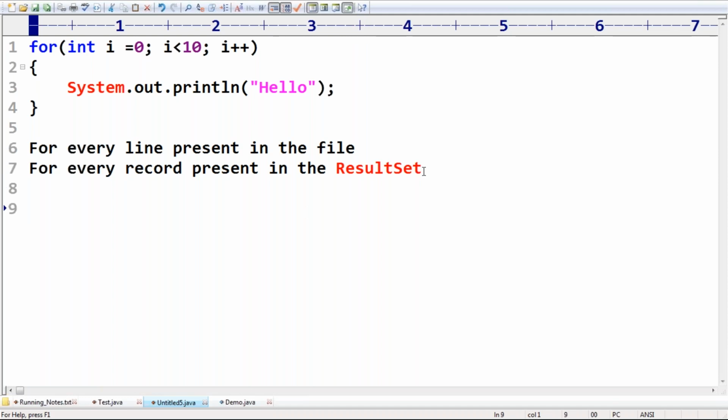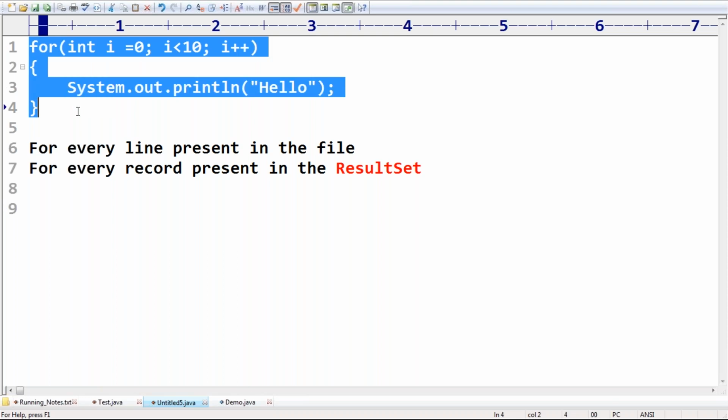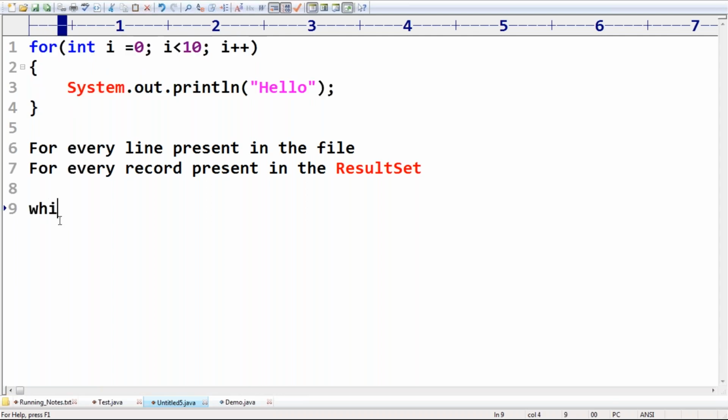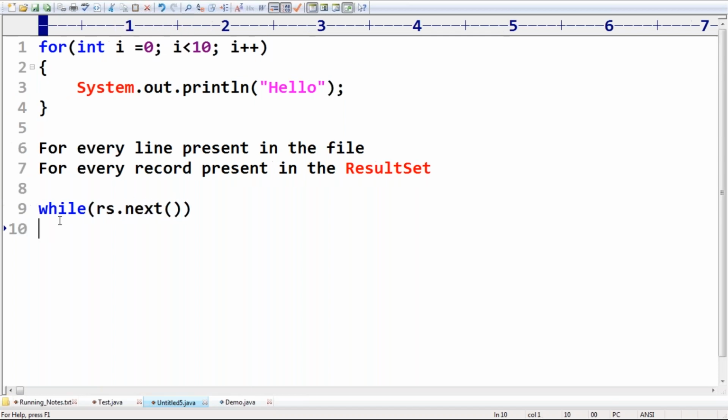Remember this: for loop is the best choice if we know the number of iterations in advance, but while loop is the best choice if we don't know the number of iterations in advance. Best example: have you ever seen this type of code, while rs.next? It relates to the database.